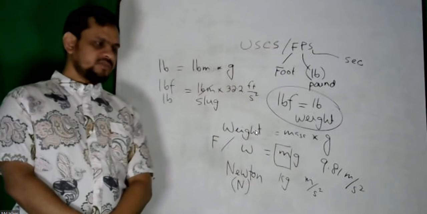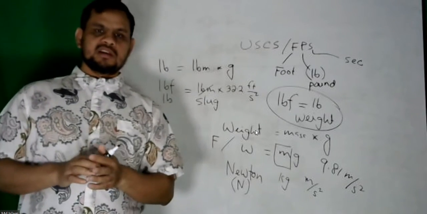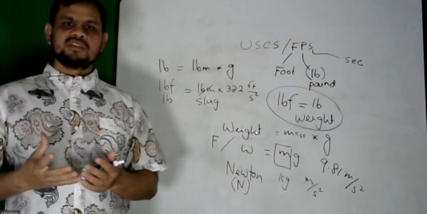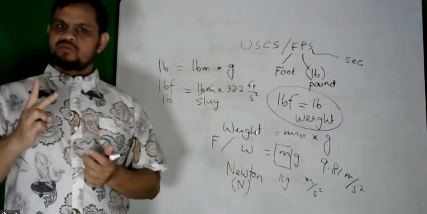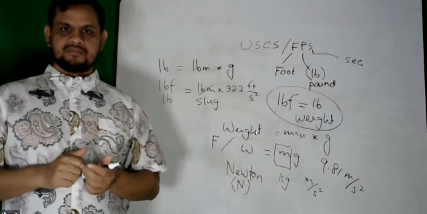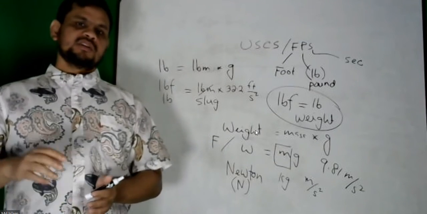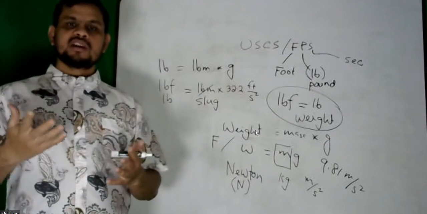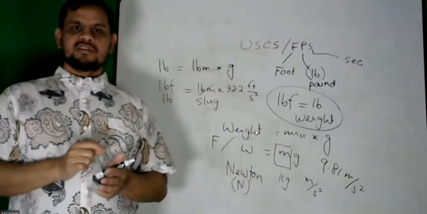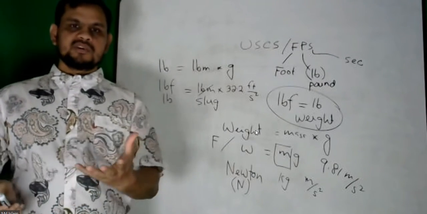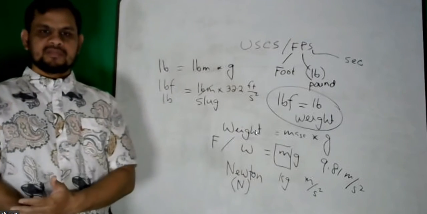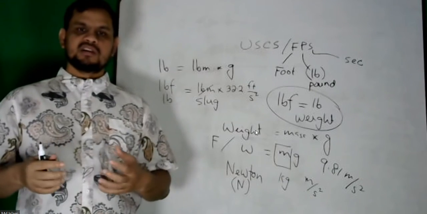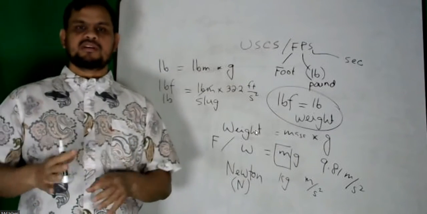Very confusing term. Now let me ask you a question. When you go to Walmart and buy something, if they say it is 2 pound, that 2 is actually weight, pound force. But if you go to Walmart and they say it is 2 kilogram, that kilogram is a mass. Even if you take your weight on a scale, if you get your weight in kilogram, it is mass. If you get your weight in pound, it is a force or weight.